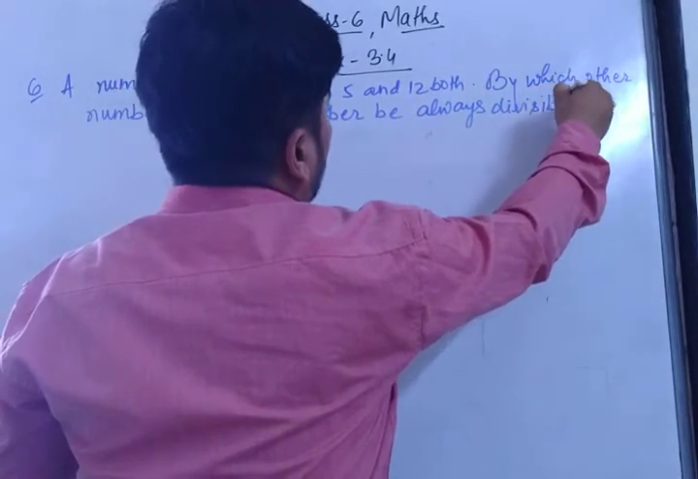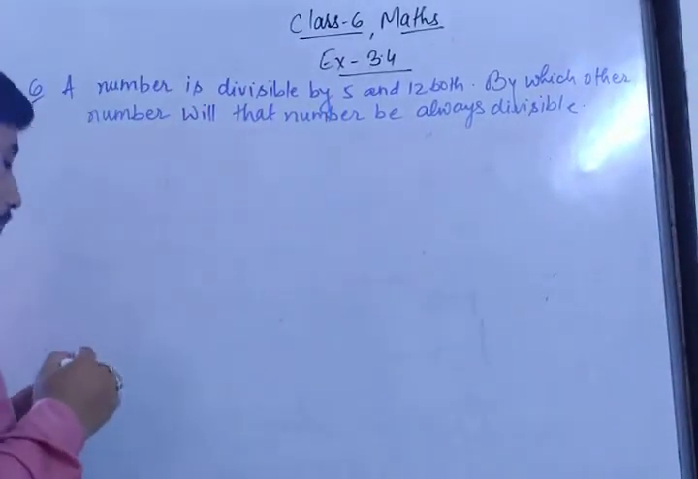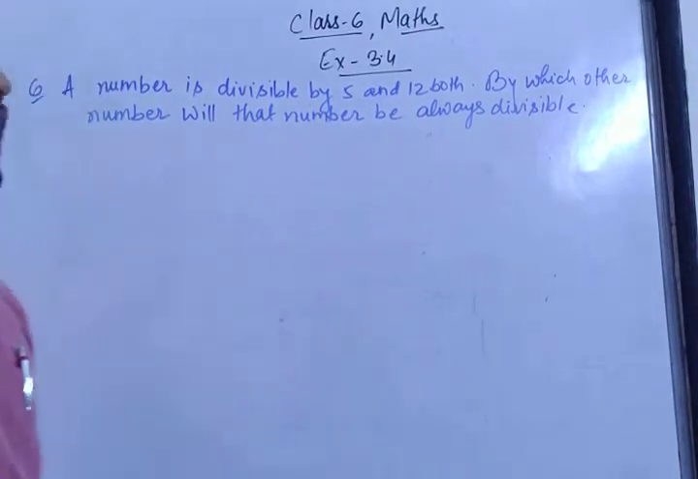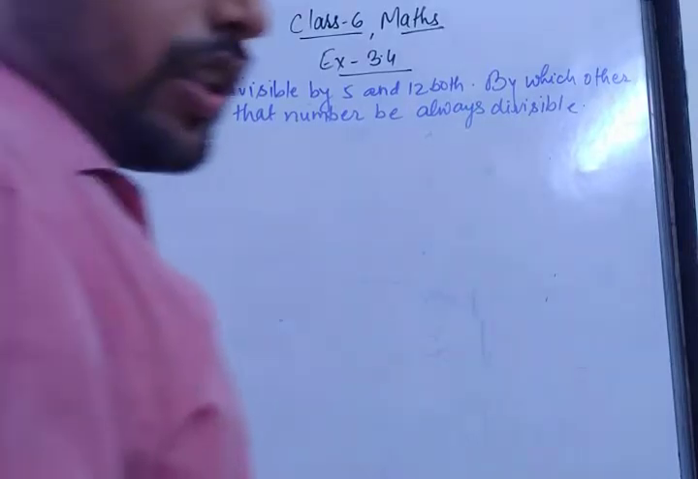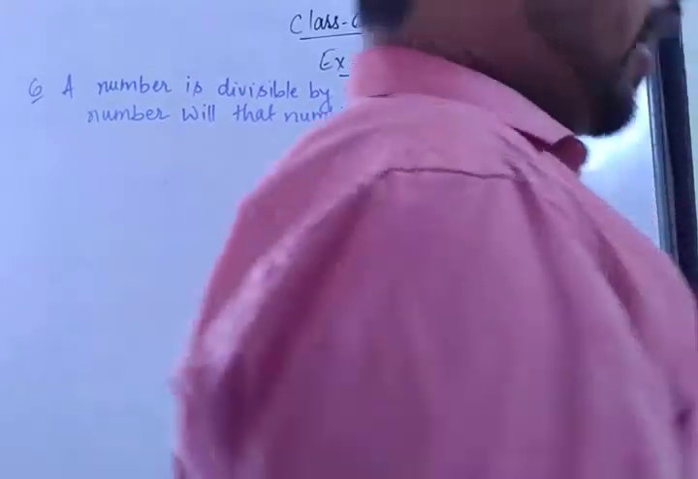What is the question? The question is saying to you, a number which is divisible by 5 and 12 both, by which other number will that number be always divisible? Here, first of all, you have to just write the common factors of 5 and 12. After writing the common factors of 5 and 12, whatever numbers you are getting, if you get any co-prime number or composite number, the number will be divisible by their product. Okay? So let's start.